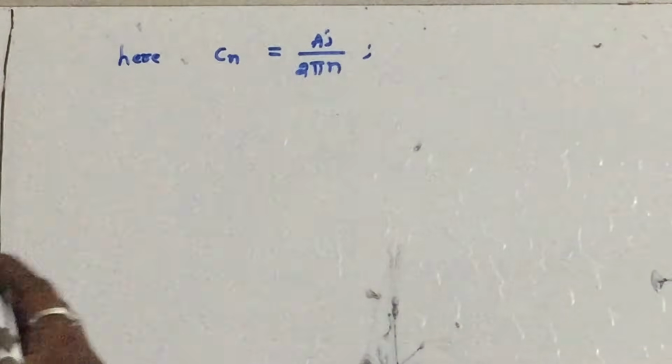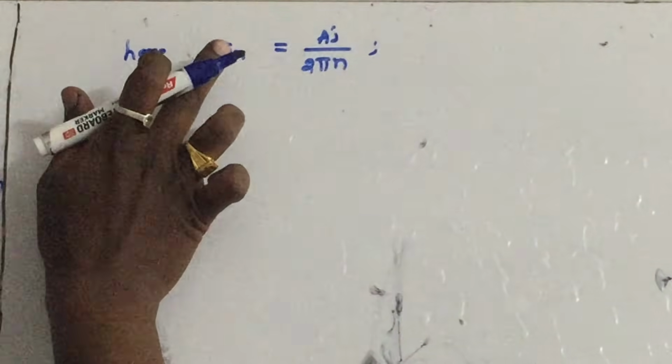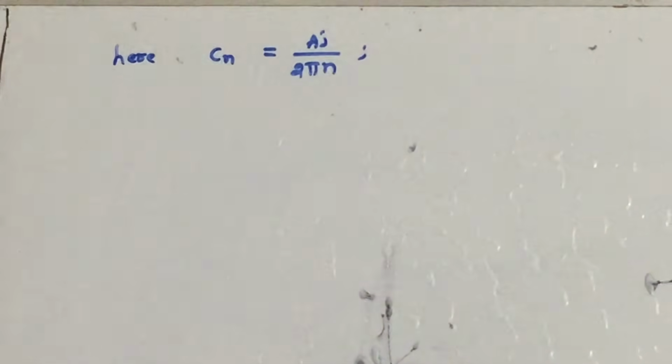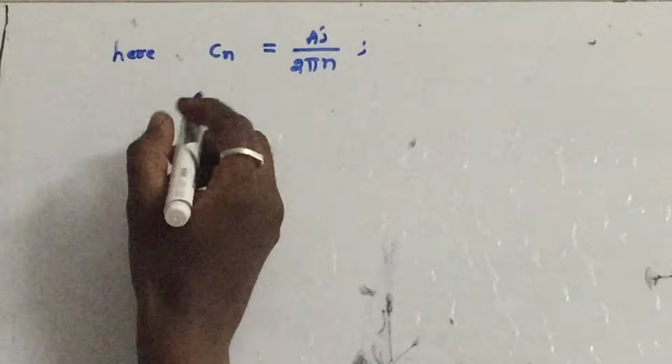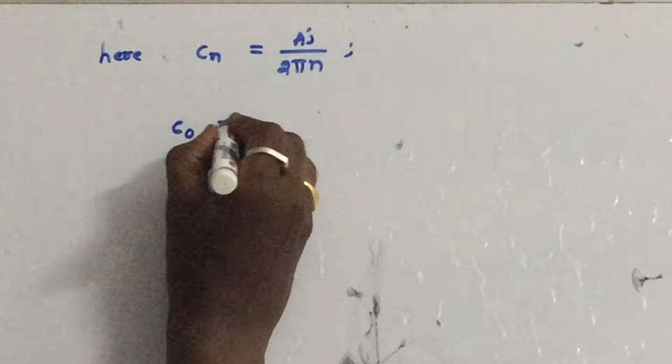So therefore the entire summation will become infinity. For this purpose, for every problem you have to check the C0 value. Here if you substitute 0, 1 by 0 is infinity. If you substitute in the summation, the entire summation will become infinity. So let us find out the C0 component separately.